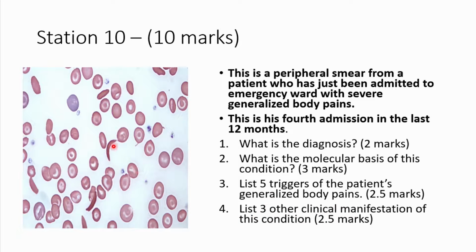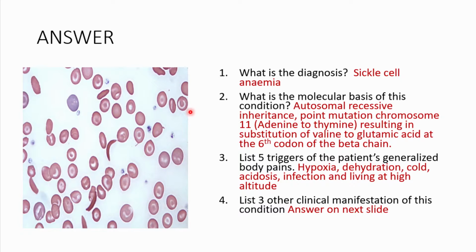So if we look at this blood slide here, what's very, very important is you get these sickle-shaped red blood cells here. As you can see, we also have these target cells over here, or codocytes. So obviously, this is sickle cell anemia. Then, of course, what's the molecular basis of this? So this is an autosomal recessive inheritance, meaning that for one to actually have the disease, they should inherit both recessive genes from both parents.